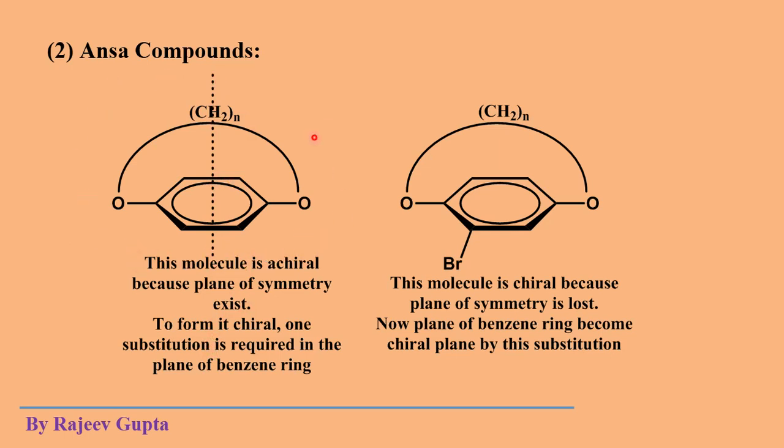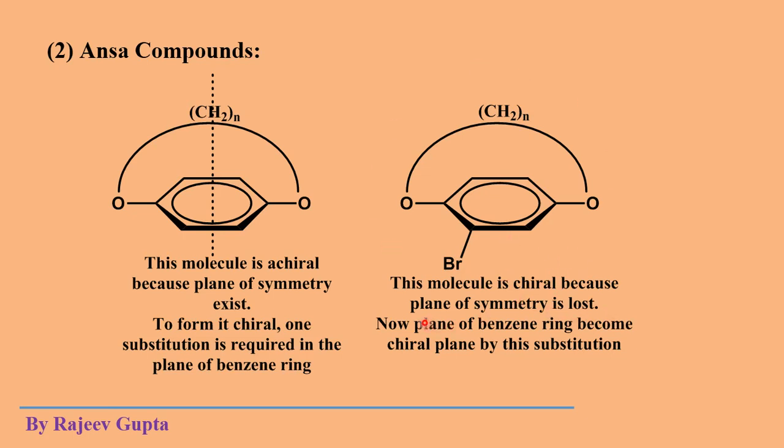As we imagine this molecule like a bucket, if we make a substitution at this position, where we replace a hydrogen atom which is attached to this benzene ring by a bromine atom, then this plane of symmetry is lost in this molecule. So this molecule becomes chiral. Now this is called an ANSA compound. This molecule becomes chiral because plane of symmetry is lost.